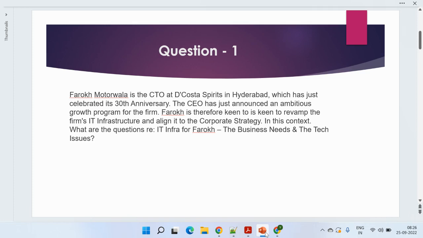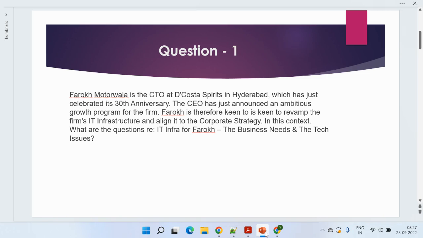The very first one is the IT infra for Farooq, the business needs and the technical needs. The most important thing is from where he wants to revamp his IT infra. If you are revamping some IT infra part, then two things come to mind. The first is its business impact, and definitely it incurs some cost. It will have some benefits, some long term goals and targets to achieve. And in terms of technical issues, what will be the technical challenges and glitches which might be faced if you are improvising or revamping your IT.